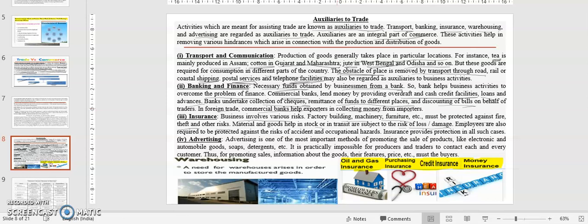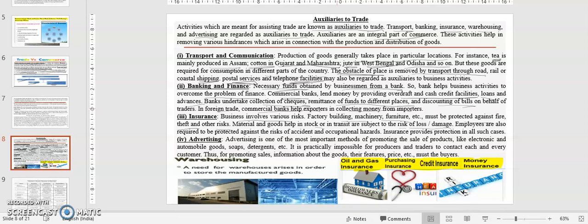Take the materials used to produce any particular good. In the case of tea, when you are producing the final tea, raw materials are needed, that is the raw tea leaves, which should be stored somewhere and used day after day to produce the final tea.